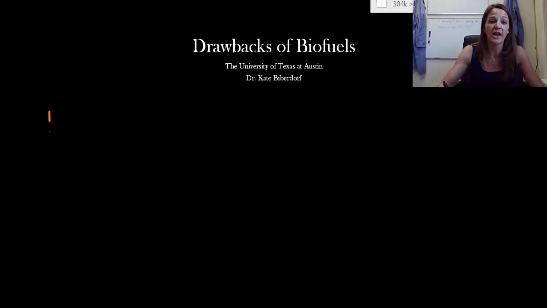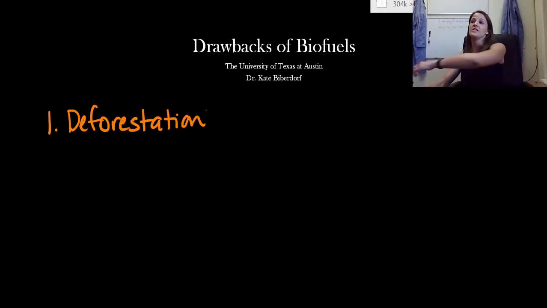So when we talk about biofuels, we need to discuss deforestation. In order to do this, what we have to do is knock off an entire section of land and just clear it. So we're wiping it down, we're destroying all the trees, cutting them all down, and leveling out this land. Now, the reason this is negative is twofold. The first part is that when we knock down the trees, inherently, we're increasing the number of carbon dioxide molecules in the atmosphere, because all of those trees can no longer take the carbon dioxide and convert it to oxygen for us. So that's a negative.